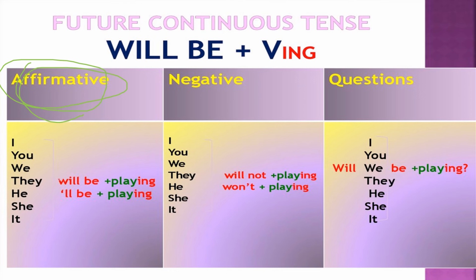Will be playing. नेगेटिव में हम उसमें नॉट लगाएंगे. विल नॉट बी प्लेइंग, वोंट बी प्लेइंग. क्वेश्चन बनाते समय will I be playing, will you be playing, will we be playing? So all these will be used in an interrogative sentence. पर will हम पहले लगाएंगे और लास्ट में क्वेश्चन मार्क लगाएंगे. इस बात का जरूर ध्यान रखेंगे while forming the future or future continuous tense.